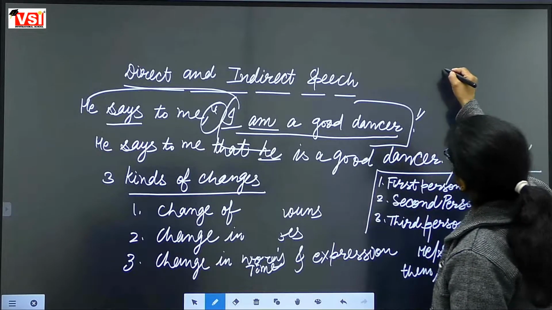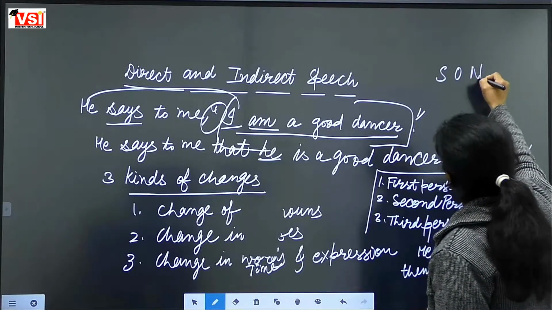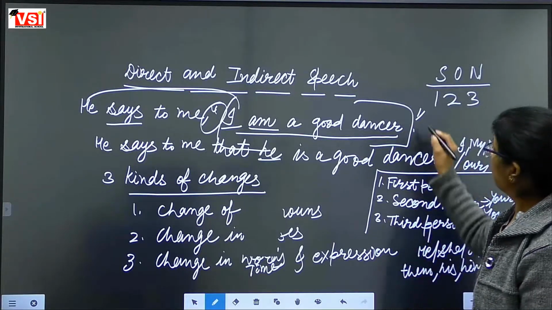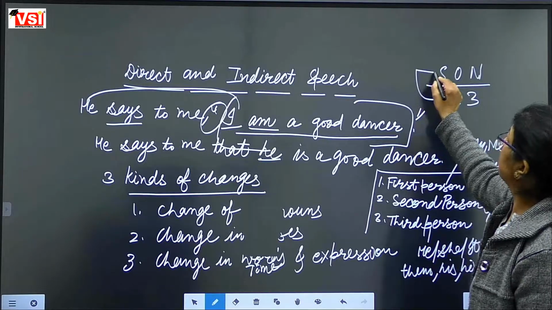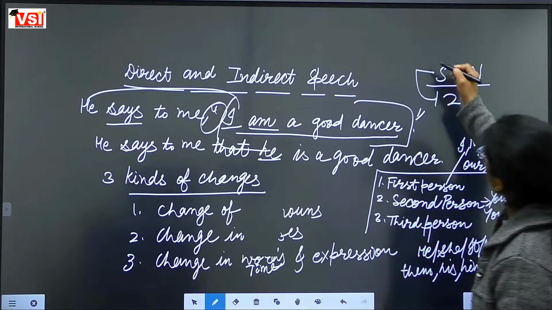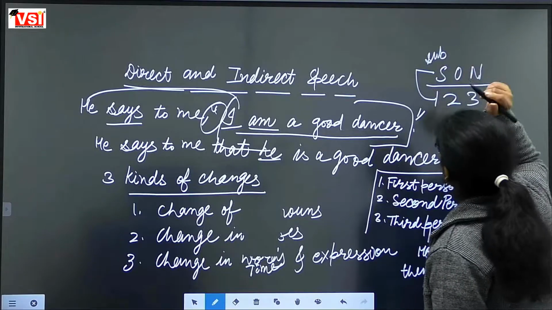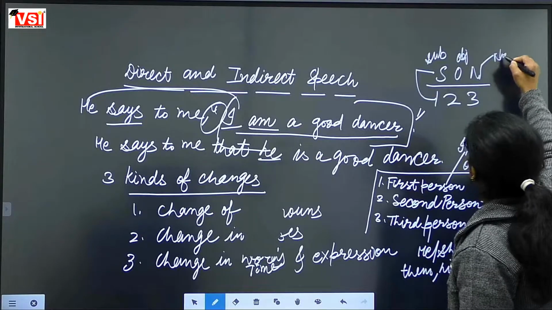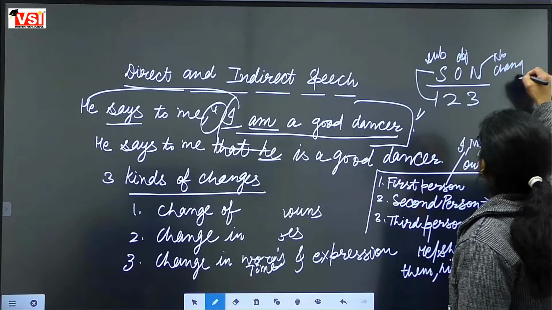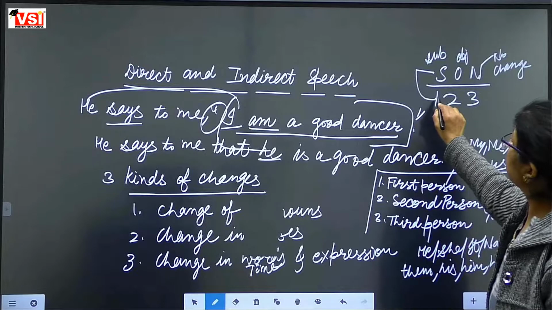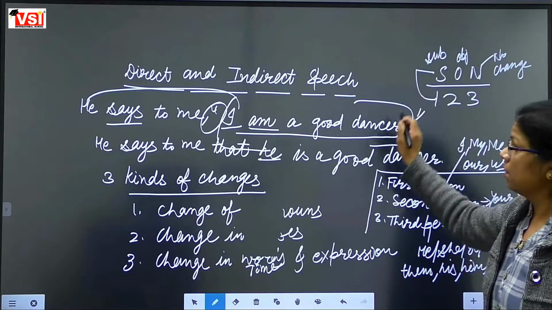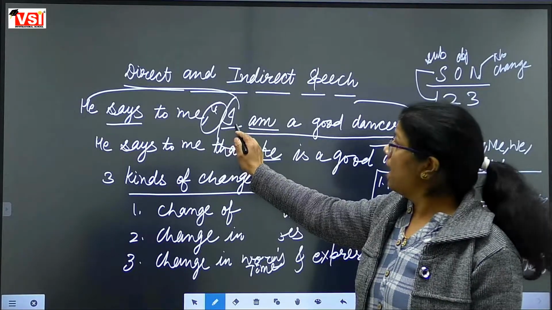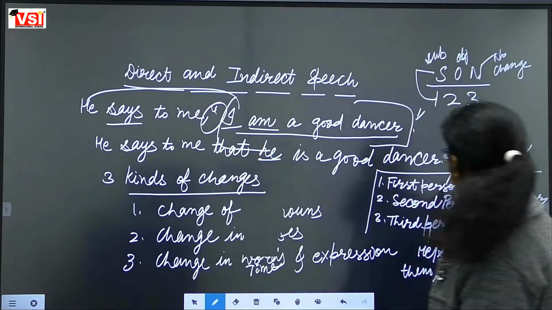Fine. How are these changed? This is a simple rule: SON upon 1, 2, 3. 1, 2, 3 is called first person pronoun. Changes according to subject. It is called subject. Fine. It is called object. It is called no change. Now just concentrate. First person pronoun is changed according to the subject. I is a first person pronoun here or not?